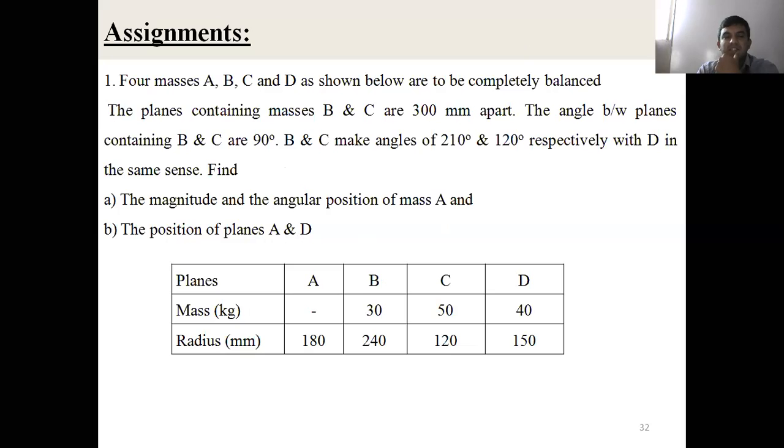Which condition is it? Which case of balancing of rotating masses is it? Plane position is given, angular position is given, several masses are given. Yes? Several masses acting in different planes. Yes, balancing of several masses rotating in different planes. We have less than one minute of time. Once the session ends, you should rejoin the session. Okay? Yes, take the problem on an A4 sheet or notebook. Write the given data, write the plane positions and angular positions.